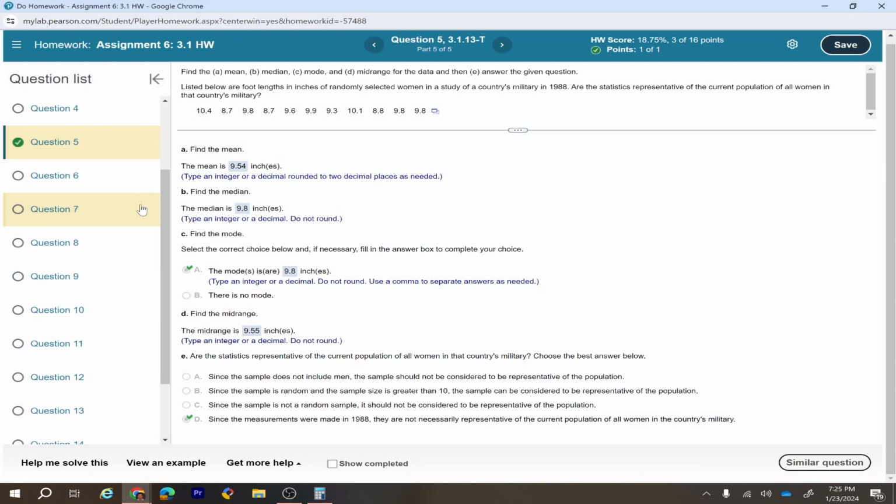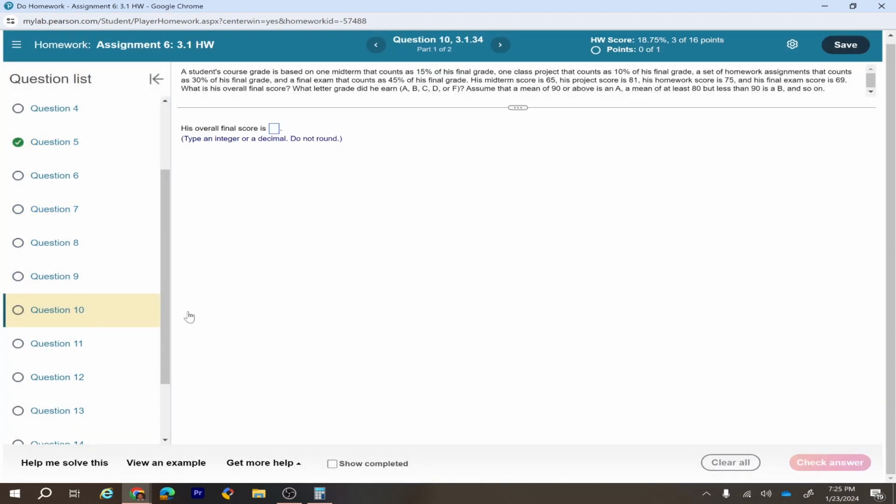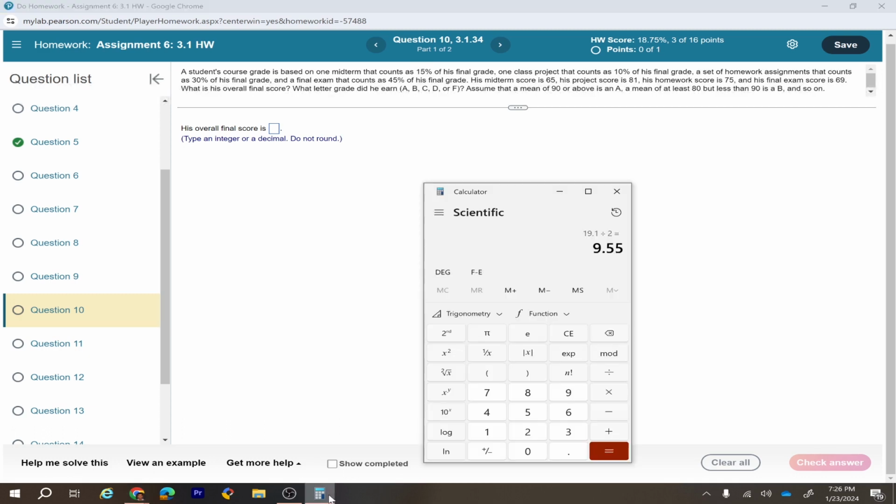Okay, let's go to the next problem, question number 10. A student's course grade is based on one midterm that counts as 15% of his final grade, one class project that counts as 10% of his final grade, a set of homework assignments that count as 30% of his final grade. Here we need to find the weighted mean for finding the overall score. You can find the weighted mean by multiplying the weight with the score. Remember, the weight is given in percentage, so you can always convert that percentage into decimal form.